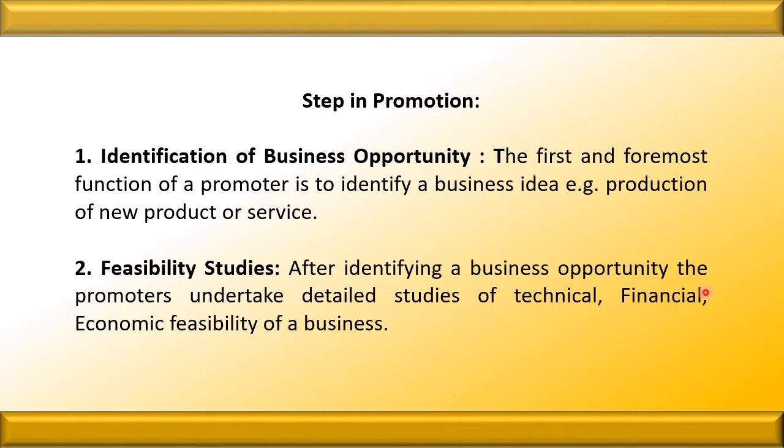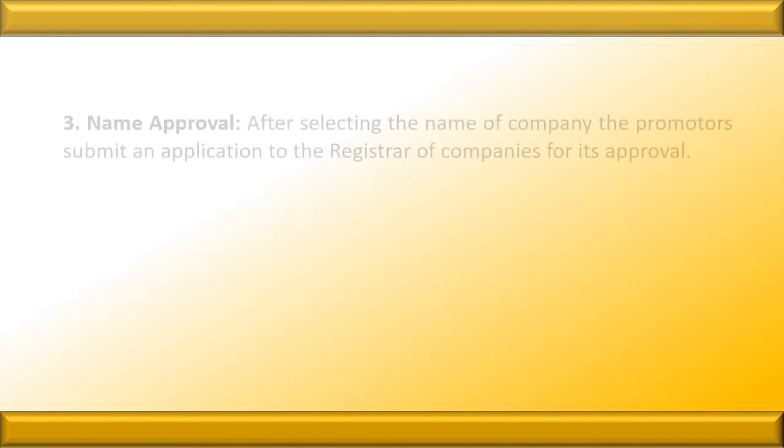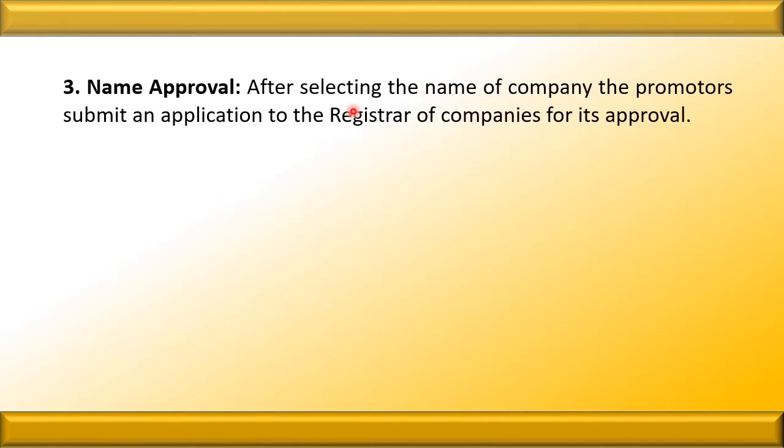The next is financial. Do we have the available funds to materialize the idea? The third feasibility is whether we will earn the profit or the profit margin is less. On the basis of profit, we decide whether the idea should be accepted or not. So these are the three feasibility studies which we do. The next is name approval. After selecting the name of the company, the promoters submit an application to the registrar of companies for its approval. Remember one thing, 3 names should be selected and sent at a time to the registrar.